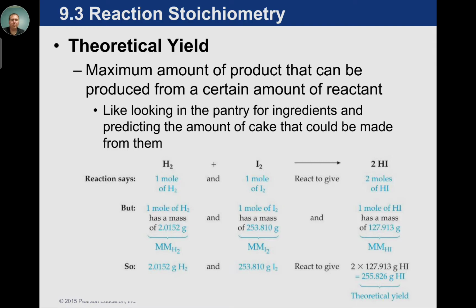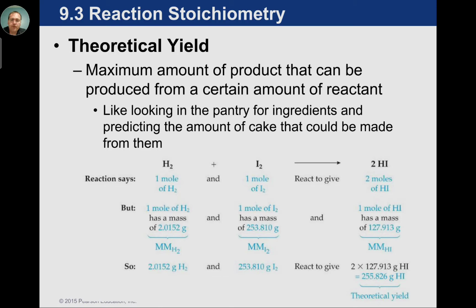One of the things that's important, and we'll see this in lab coming up, is theoretical yield. Theoretical yield is a lot like taking an exam. Theoretically, you can get 100 questions correct, and on the last test, several students were very close. Theoretical yield in chemistry is very similar. We can calculate how much product we can make, and then as we make it, we'll see if we're successful in that venture or not.